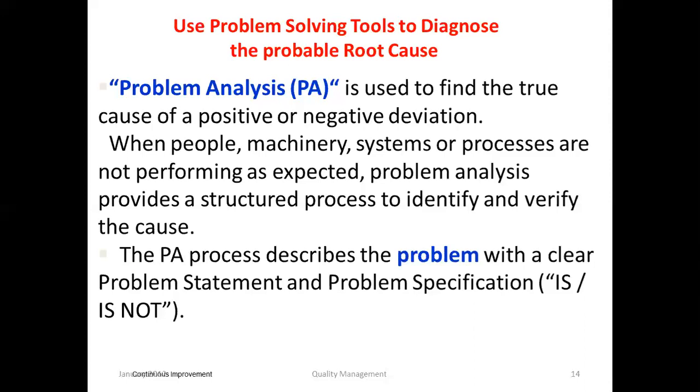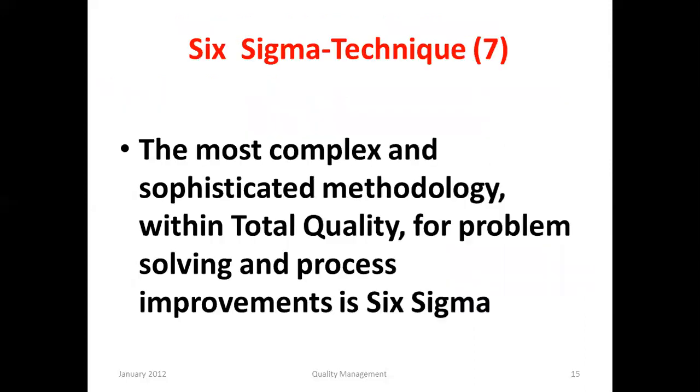Problem analysis provides a structured process to identify and verify the cause. The process describes the problem with a clear problem statement and problem specification: is or is not, no in between. So it's very clear and transparent, a to-the-point solution. As a result of analysis we reach the problem: whether the problem is there or not.